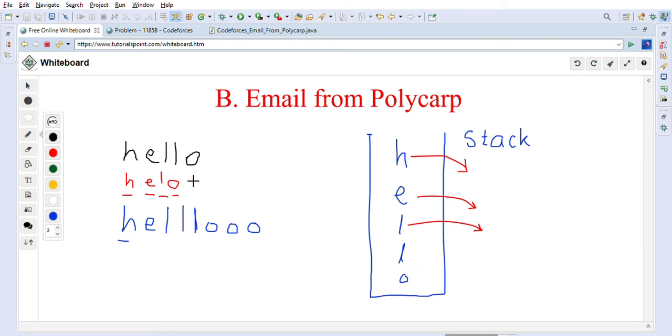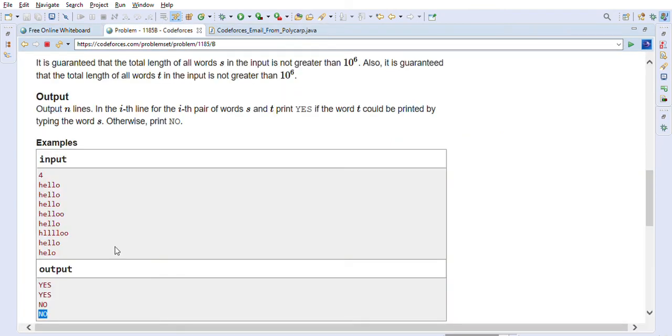So now we have exhausted all the characters. We have seen all the characters in the second string, but the stack still has L and O characters, so the stack did not become empty, right? So in this case we cannot form this first word from the second word, right? So we cannot form this one basically. In this case we have to return false, right? It's not true in that case, so we have to return no in that case, right?